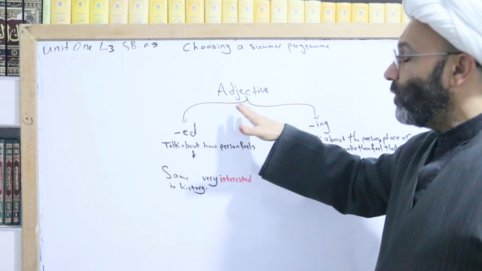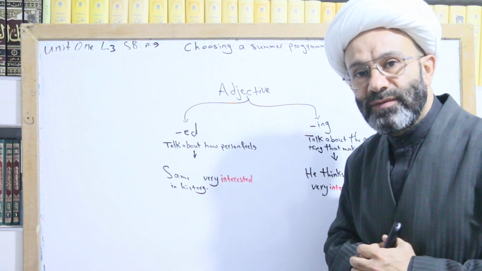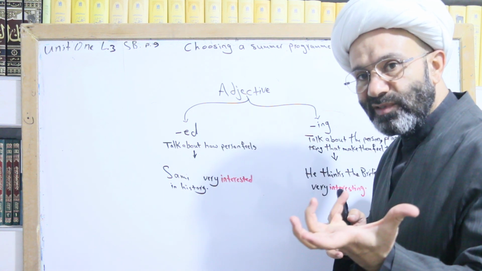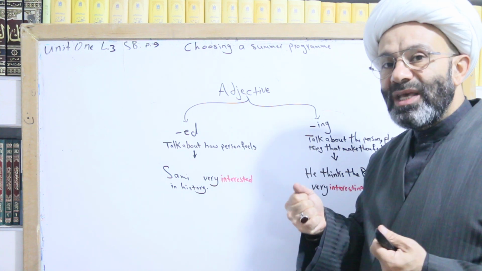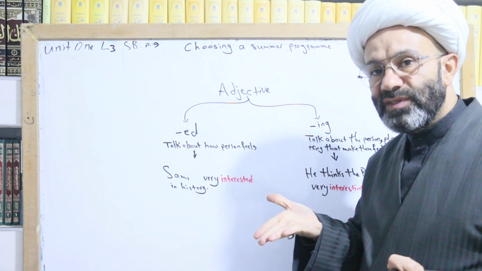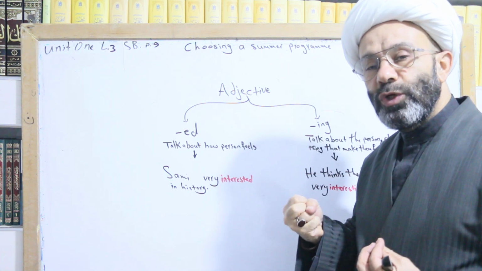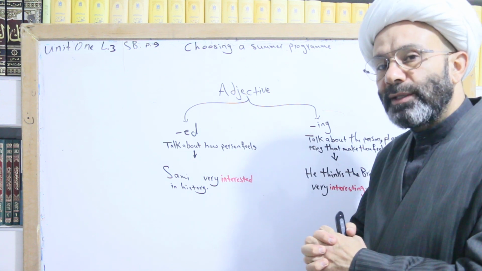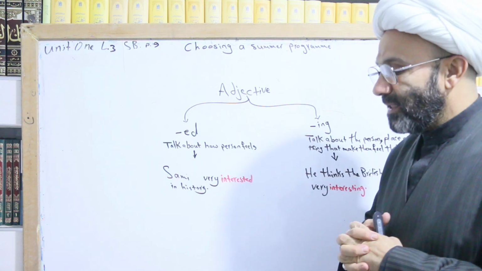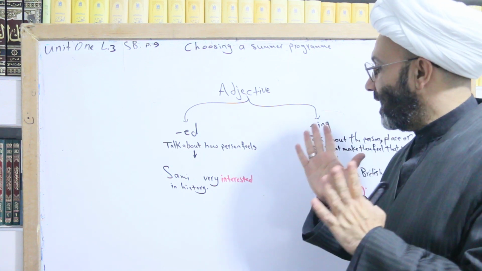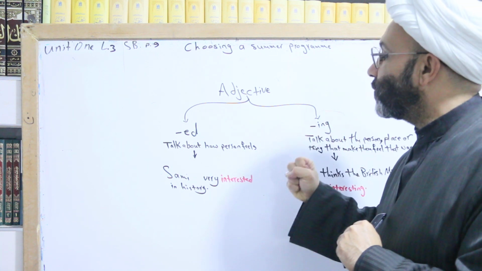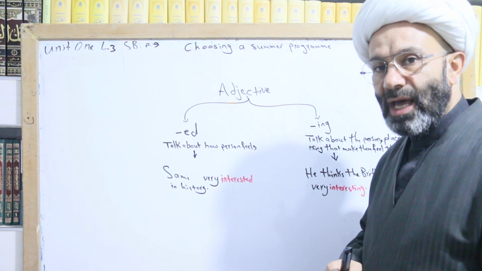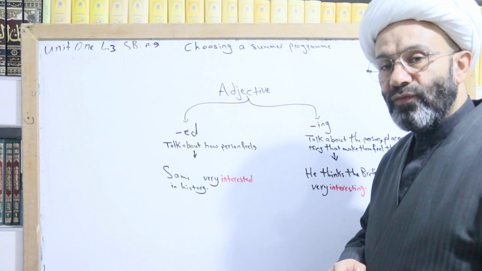We have how to use the adjectives. When we use the adjectives to describe a person himself, or to describe the things, the persons, the places which make him feel that way. Like what? For example, I'm saying I'm interested in football.